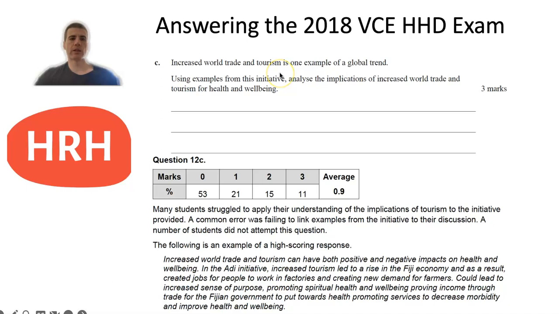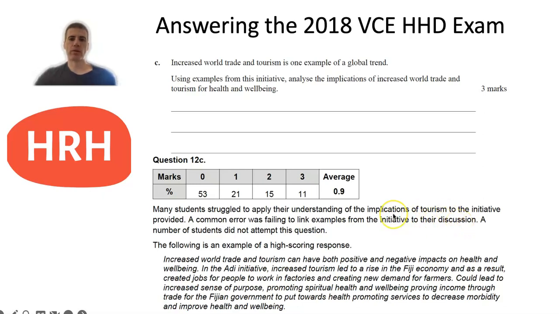So then C was asking you to look at examples from the initiative and analyse the implications of increased world trade and tourism for health and well-being. And so making particular note there that it said using examples from the initiative, okay, this was worth 3 marks, and you can see once again, not many students were able to achieve 3 marks, and it says down here in the examiner's report that a common error was failing to link examples from the initiative to the discussion.